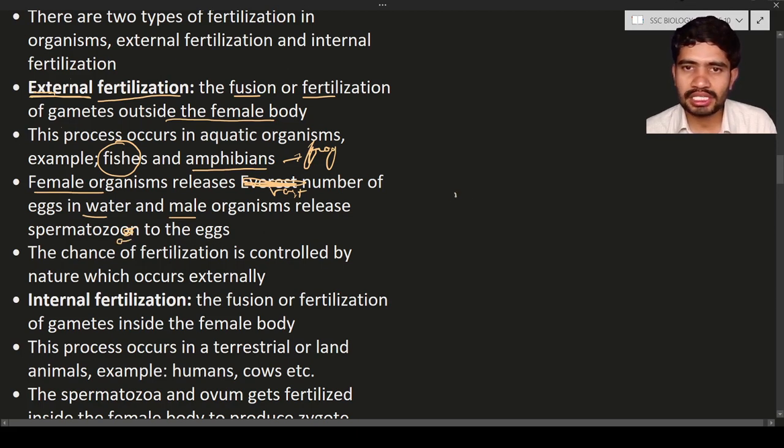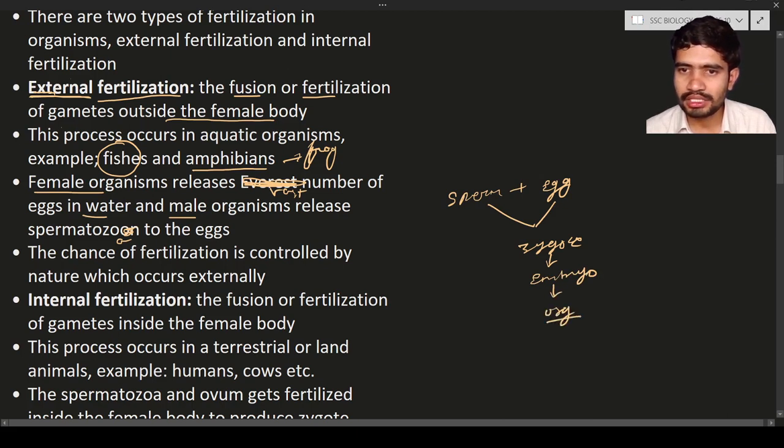As a result, the sperm and the eggs released by the aquatic organisms fuse together to form a single cell, known as a zygote. Again the zygote divides into many cells, known as the embryo. This embryo will develop into an organism. In the case of human beings, you call it a fetus. This is about external fertilization.